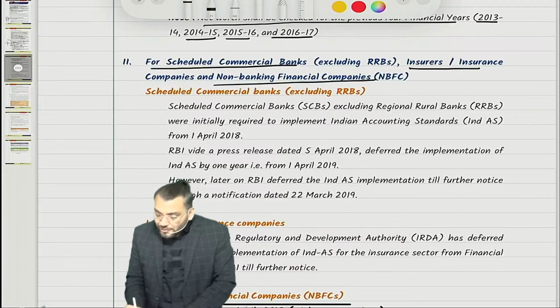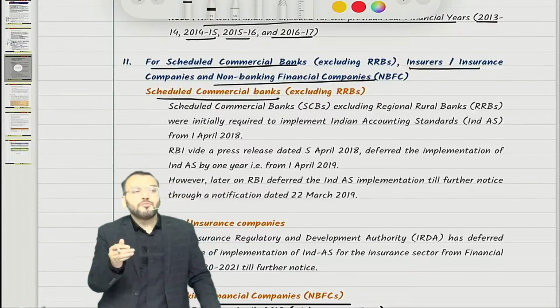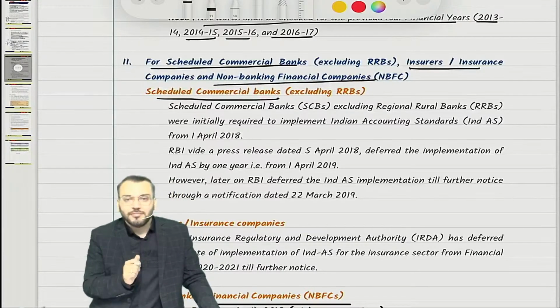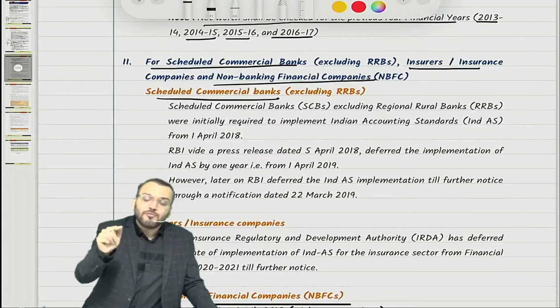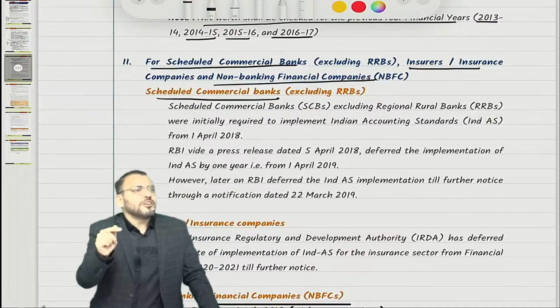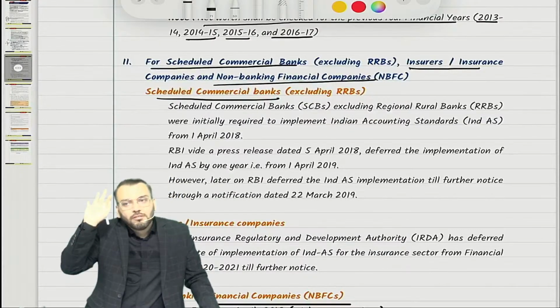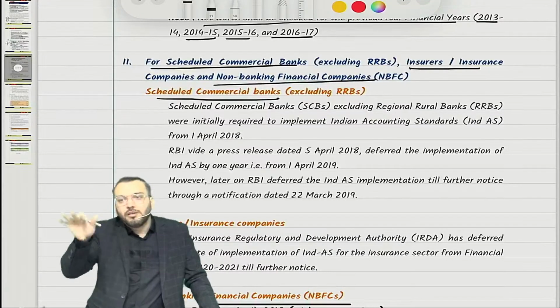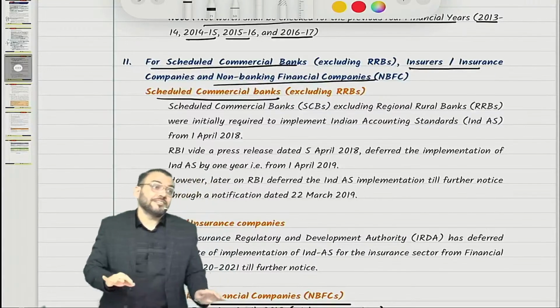Correct. So for scheduled commercial banks, initially Ind AS was applicable from 1st April 2018. Initially, for banking companies, Ind AS was applicable from which date? From 1st April 2018. Then it was deferred to 1st April 2019. Then now it is deferred. Why? Because the Banking Regulation Act is not yet ready.